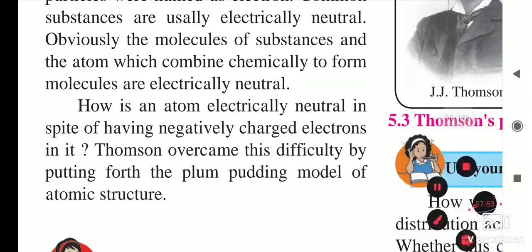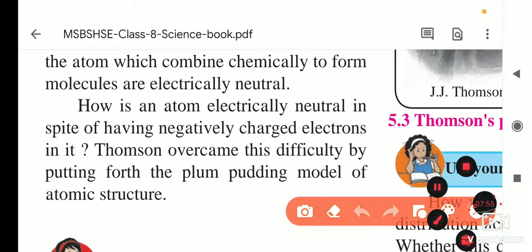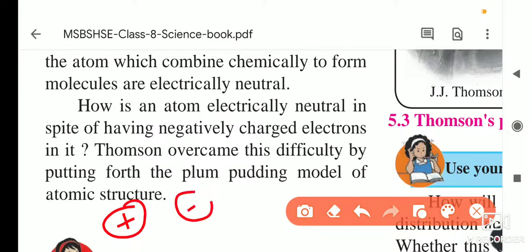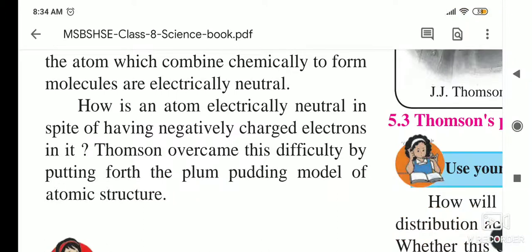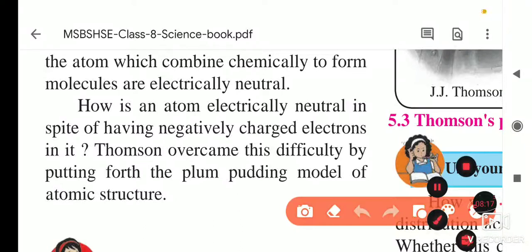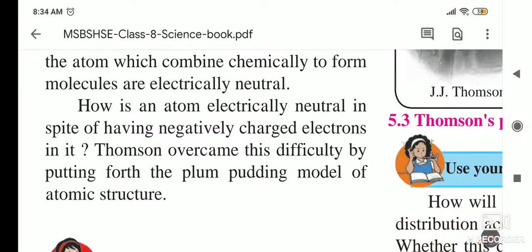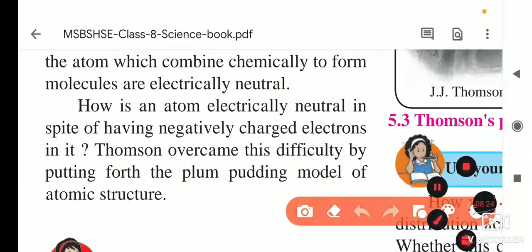Then how is an atom electrically neutral? As you know, to make something electrically neutral, the positive charge and the negative charge must be the same; if they stay together, it becomes neutral. So this type of arrangement must be there inside the atom. The scientists thought about how the atom is electrically neutral in spite of negatively charged electrons being present inside it. That is the question in front of the scientists.